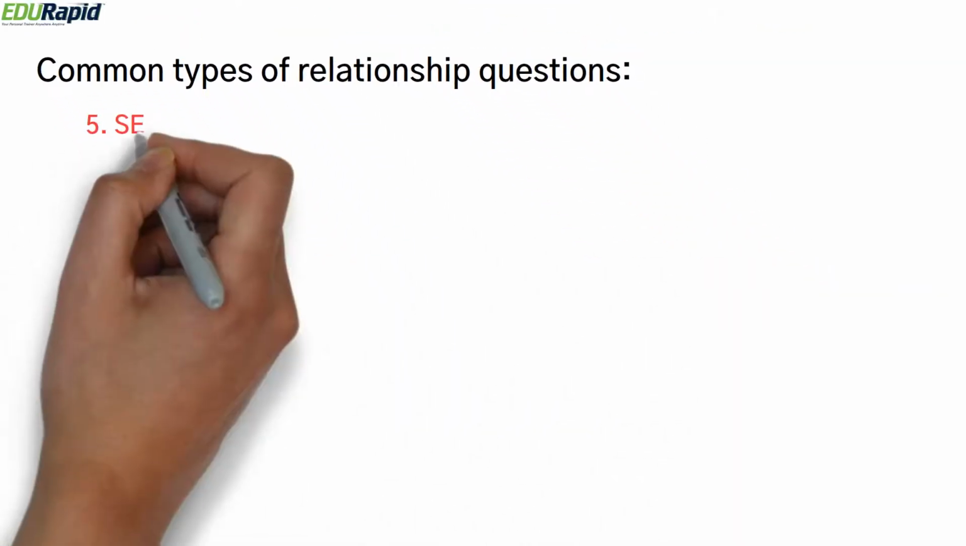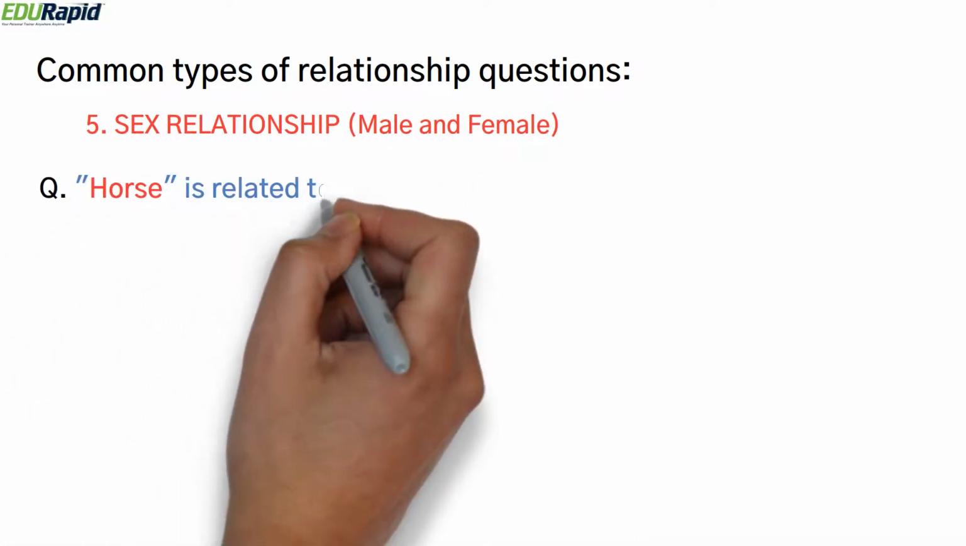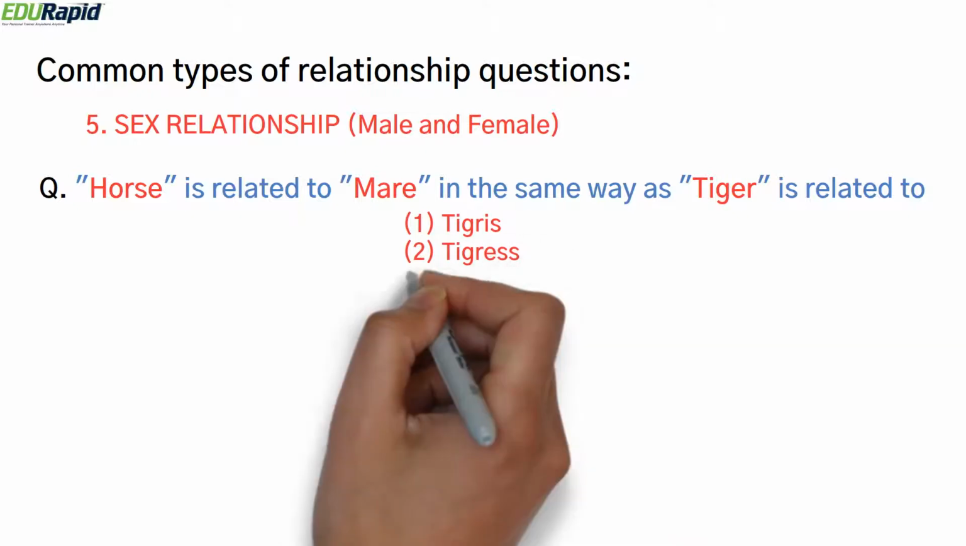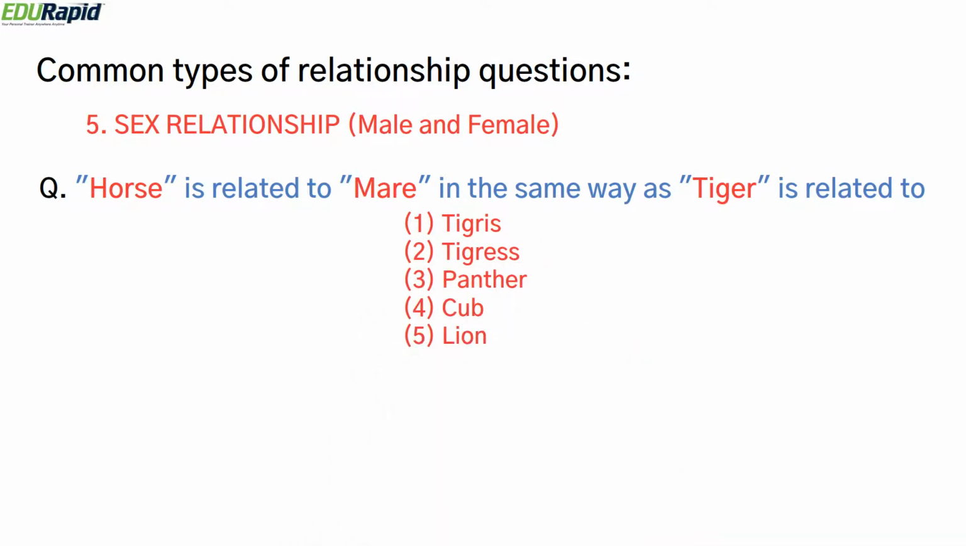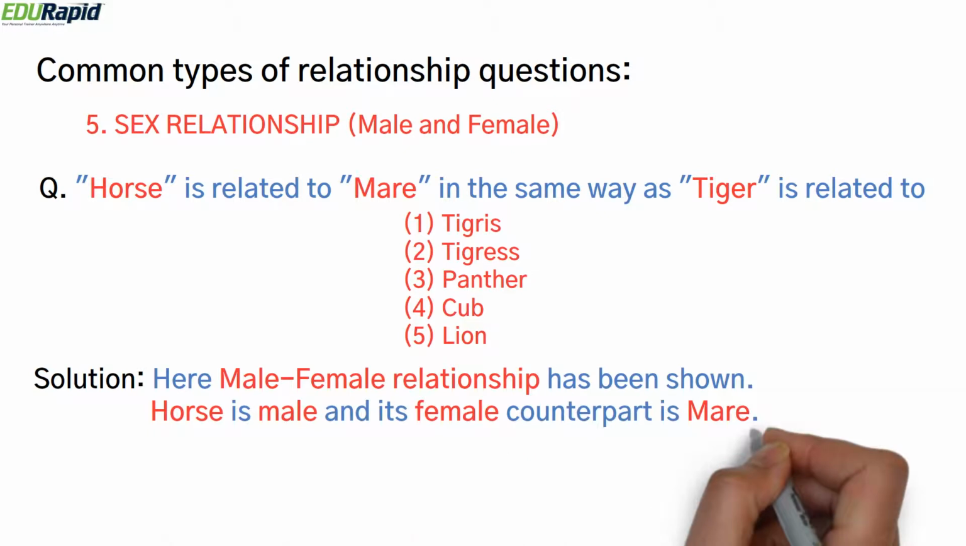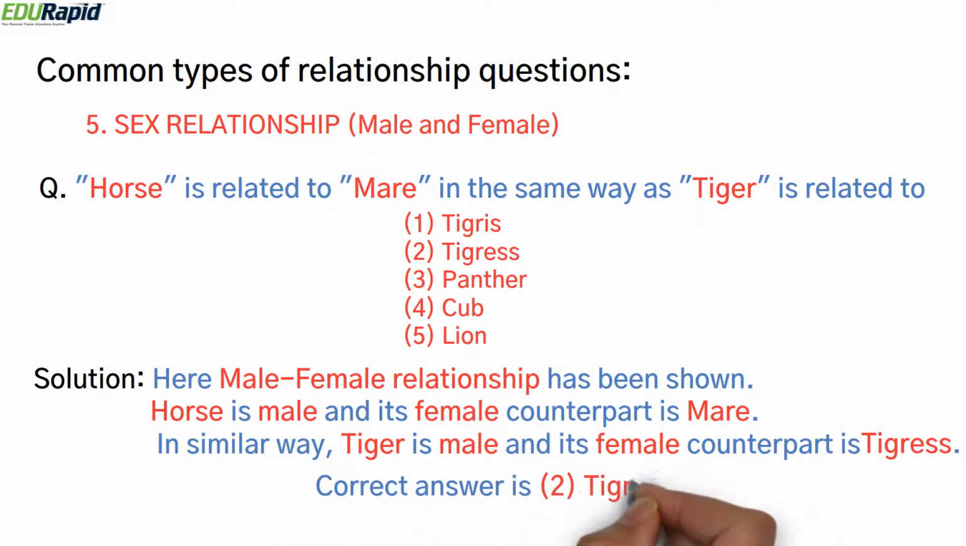In the next type, we look at sex relationship, that is between male and female. An example question is, horse is related to mare. In the same way, tiger is related to dash. The options are tigris, tigress, panther, cub, and lion. So here is how we analyze this question. Here, male and female relationship has been shown. Horse is a male and its female counterpart is mare. Similarly, tiger is a male and its female counterpart is tigress. So the correct answer is option 2, tigress.